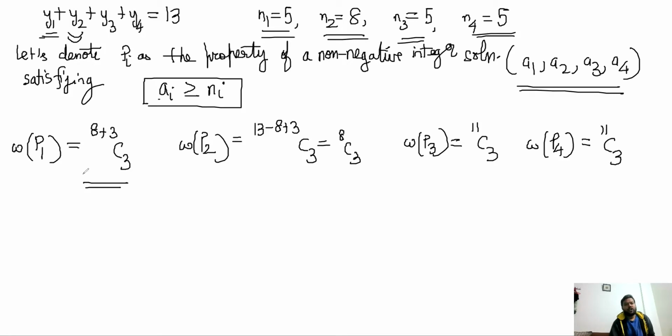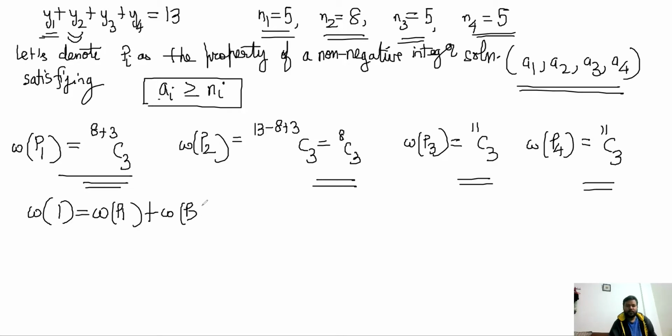So these are cases where at least one variable is wrong. So I will add up all of these cases, but there's definitely W of 1. So if one variable is wrong, you are getting W of P1, either one variable P1 or P2 or P3 or P4.